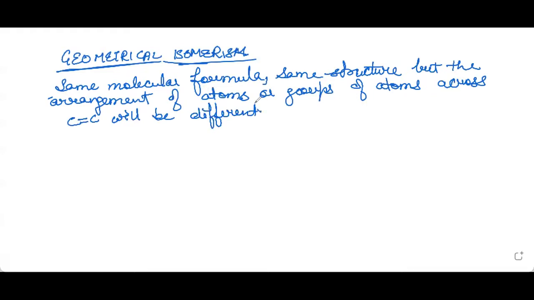Now, such compounds or such molecules which are showing these kind of properties, they are known as geometrical isomers, and this phenomena is known as geometrical isomerism.